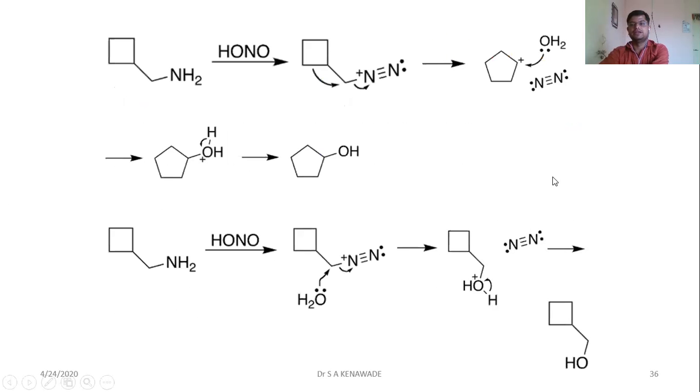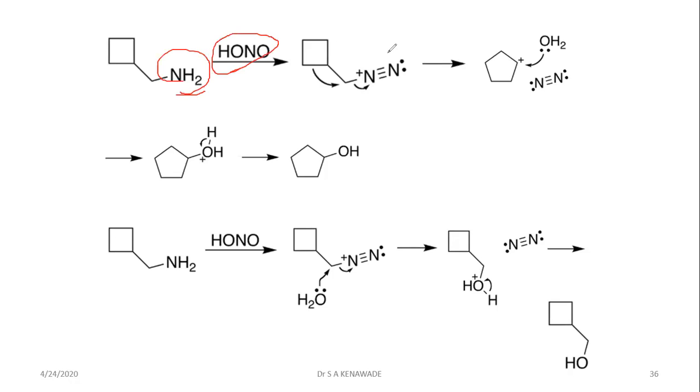This is the mechanism. The very first step is that your cyclic amine compound comes in contact with nitrous acid. This nitrous acid will convert the amino group into the diazo compound.